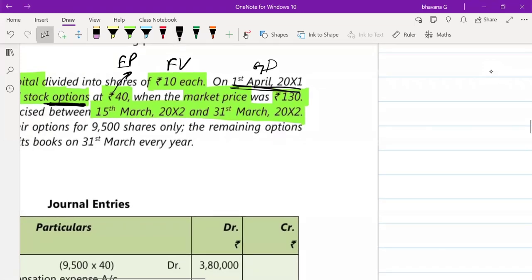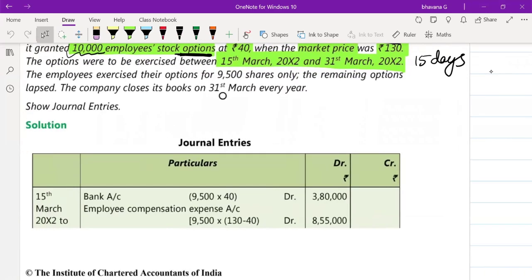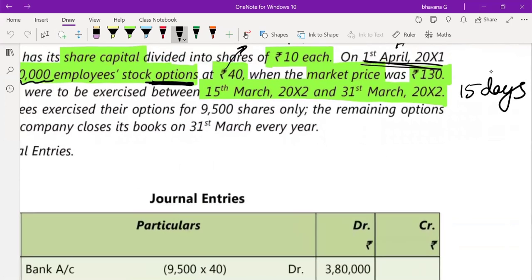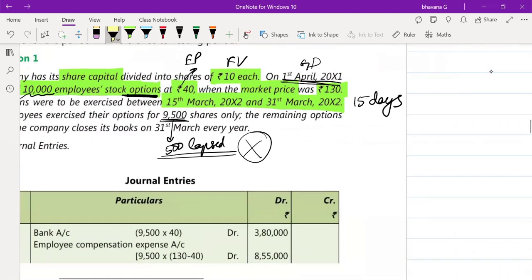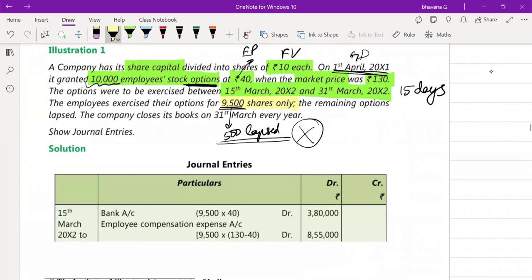So here you have only 15 days, I suppose, for exercising. The employees exercised their options for 9,500 shares only. So what happened to the remaining 500 shares? The share options are lapsed, but for these lapsed shares, you will not pass any entry since you have not accumulated anything. So 9,500 shares only they have used, and the remaining options were lapsed. The company closes its books on 31st March every year. So for this now you have to pass an entry.